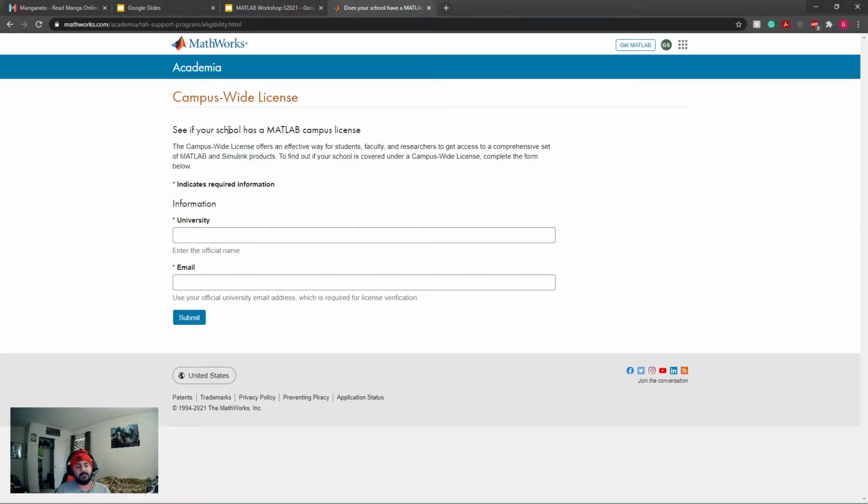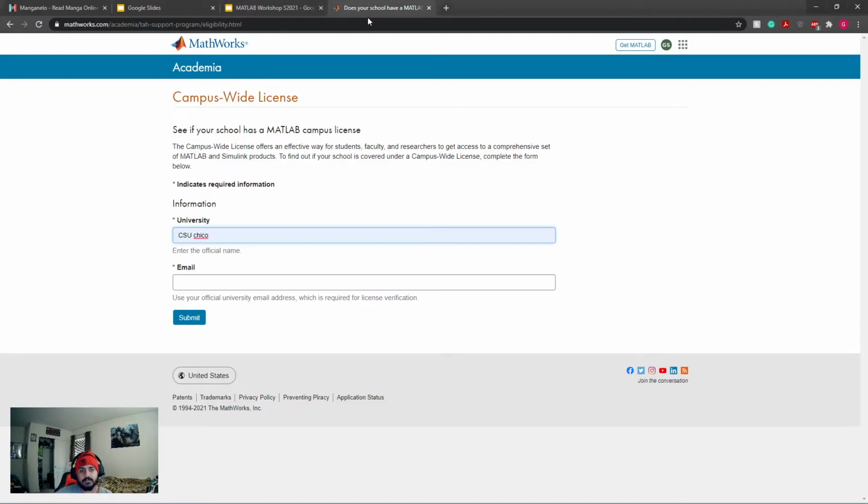So you can use this to your own advantage and learn about this essential skill, which is going to be really useful within industry. Now, to start off, what you would want to do is just type in your university's name and your school email, your Wildcat email, and just submit. And what MATLAB should do is send your Wildcat email a link. This link will direct you to a different site with the license displayed on that site, as well as an option to install the installer for MATLAB.